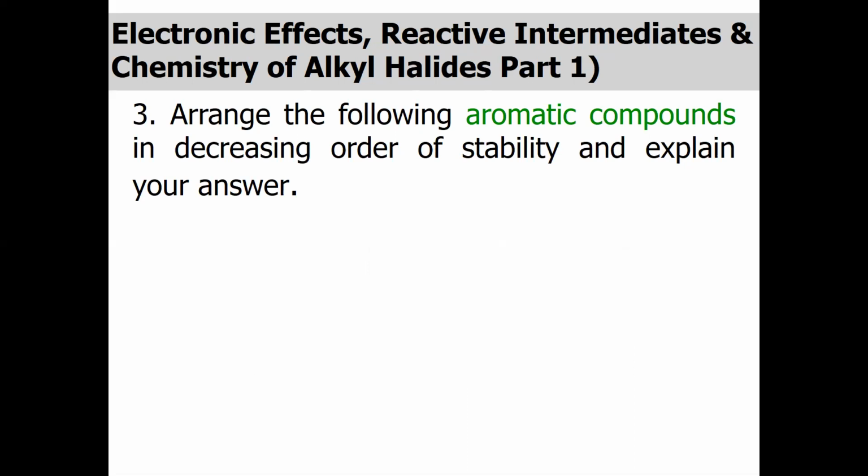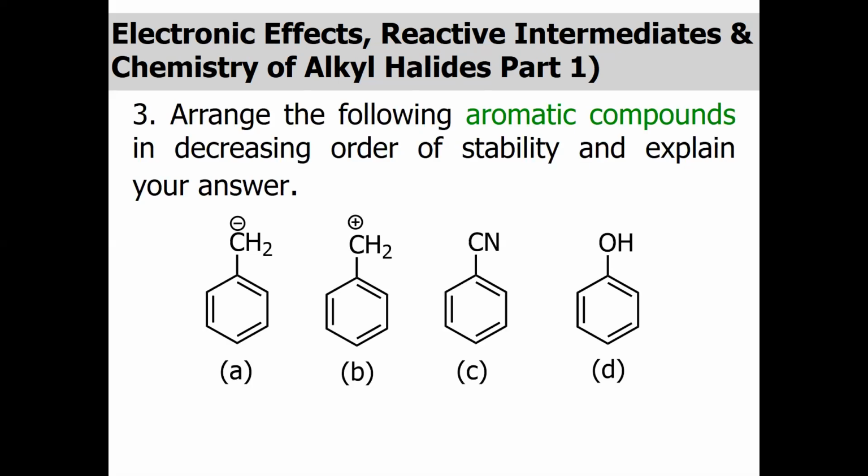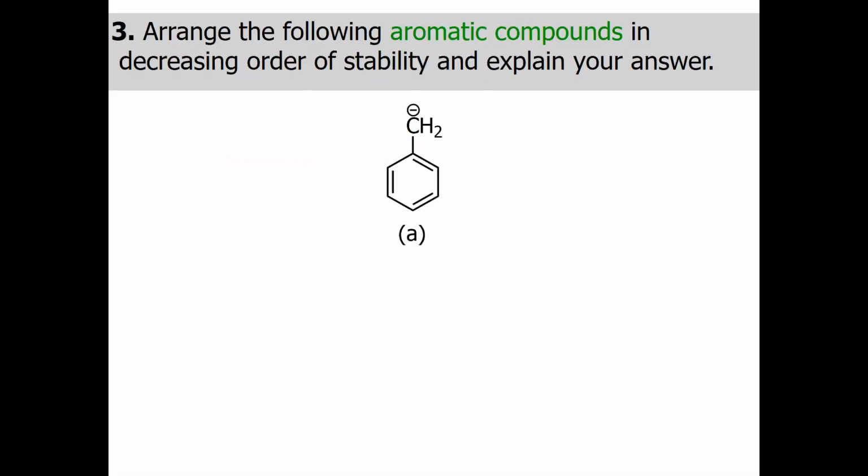One, we have the benzyl carbanion. Second, we have the benzyl carbocation. Then C, we have the nitrobenzonitrile, and D, we have the phenol group.